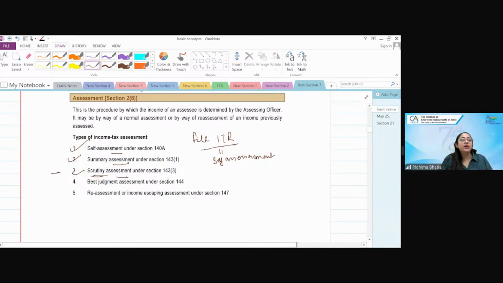But every type of assessment is different. One that the assessee does is self-assessment. One that the computer does is summary assessment. Now the officer comes into the picture. What the officer does is called scrutiny assessment.